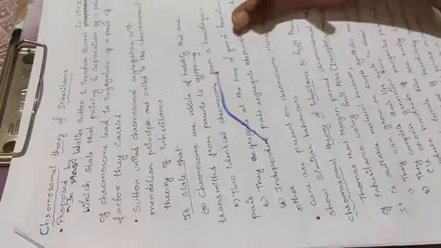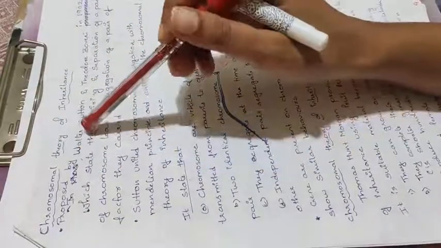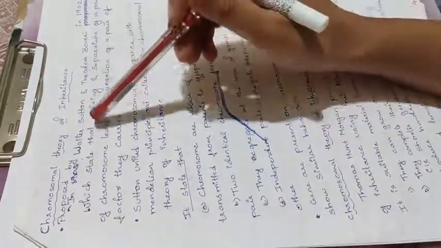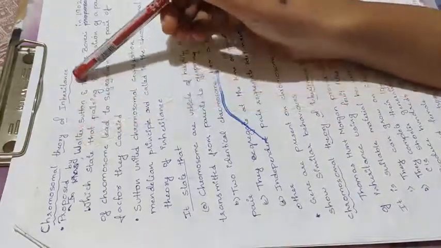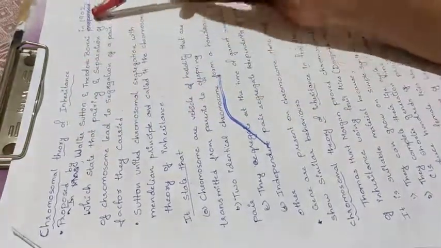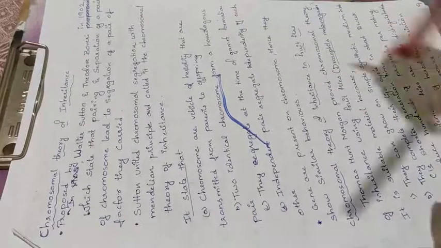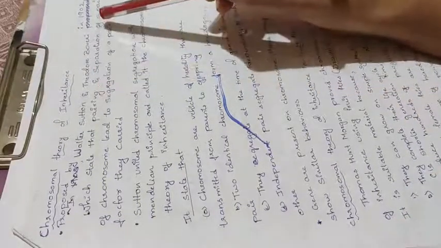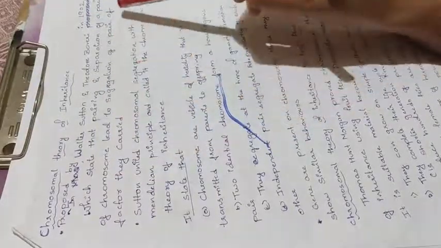Good morning, students. Today let us discuss the chromosomal theory of inheritance. The chromosomal theory of inheritance was proposed by Walter Sutton and Boveri. These were two scientists who proposed this theory in the year 1902. According to this, pairing and segregation of a pair of chromosomes lead to segregation of the pair of